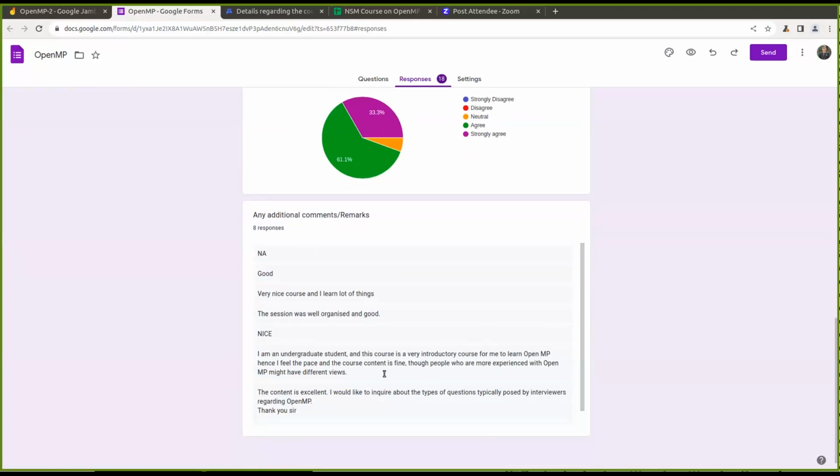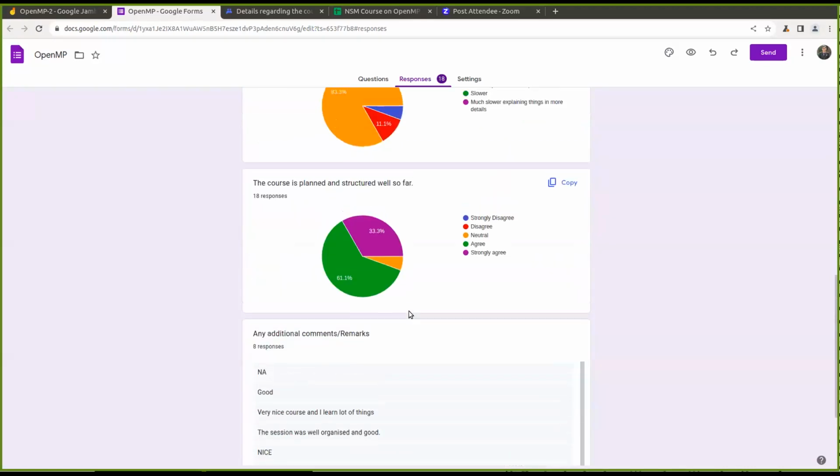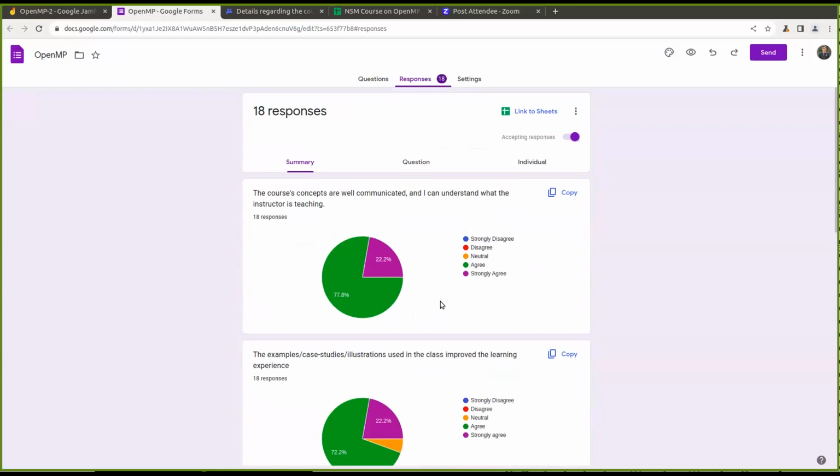There were a few comments related to questions for interviews. I'd only suggest that you try learning the concepts, because the interviewer will ask only questions around the concepts that we are learning. We'll try to cover most of the concepts. So that's regarding the feedback. Now let us go back to our session. Let me share the slides back.